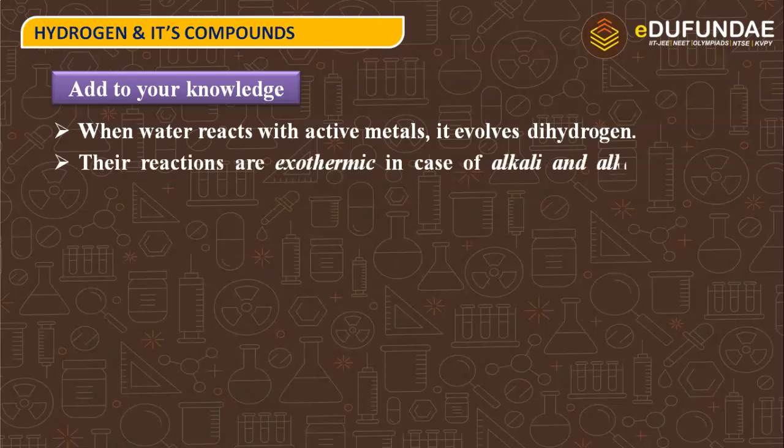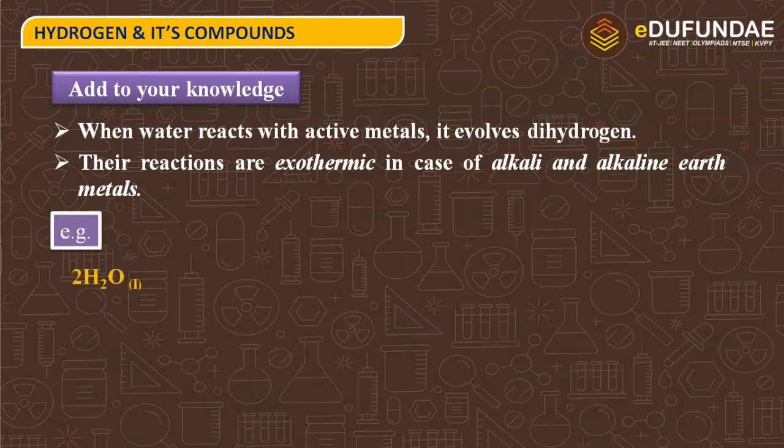Their reactions are exothermic in the case of alkali and alkaline earth metals. When they react with water, the reaction is exothermic, which involves the release of energy.